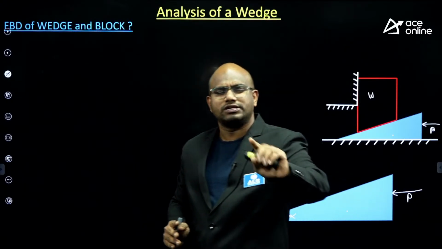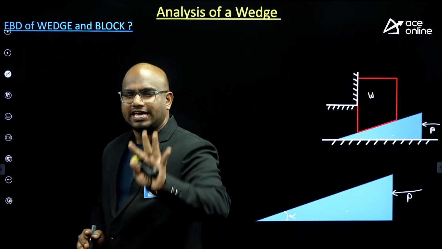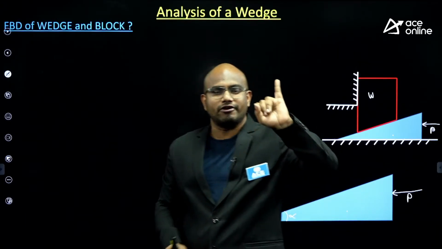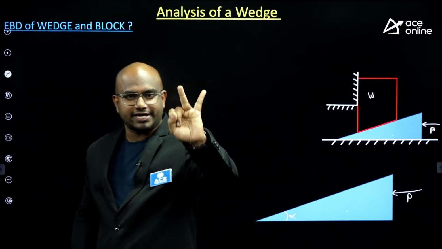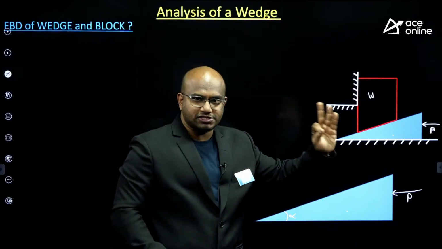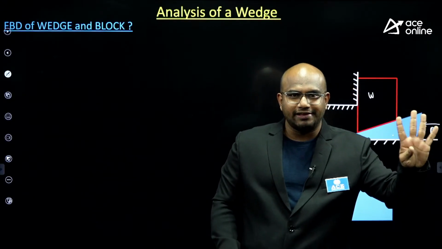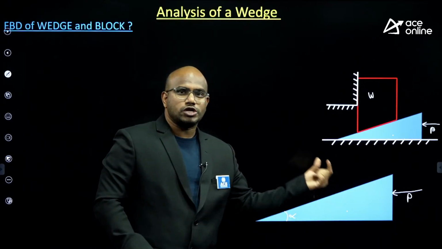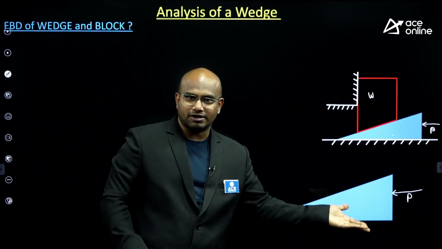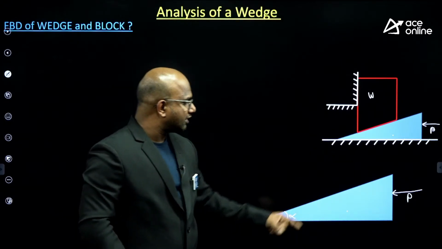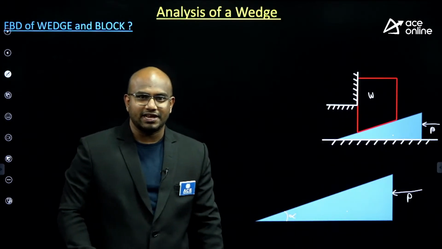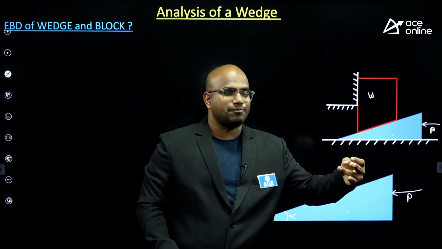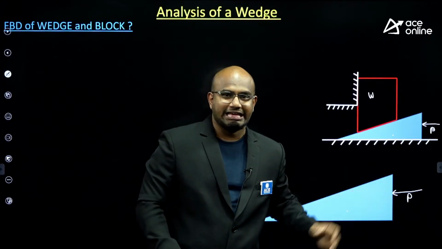FBD is all about just four points, please write down, guys. FBD is all about representation of the weight, representation of external forces, representation of the supports, and representation of the surroundings on a selected body. Here I am drawing on the wedge. So I should represent weight. Weight is not there. Next, external force. Only P is there. Now, supports, guys. Supports means hinge support, roller support, and fixed support. Nothing is there here, guys.